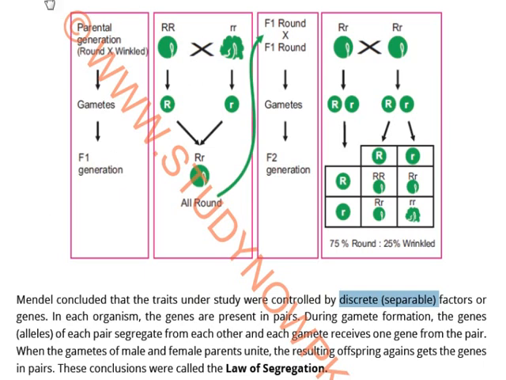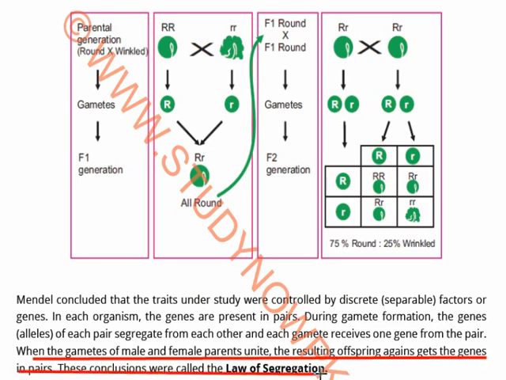These conclusions were known as the law of segregation. So whenever they ask you about the law of segregation, you start from here: during gamete formation, the genes of each pair separate. When the gametes of male and female parents unite, the resultant offspring get the genes in pairs. These conclusions were called the law of segregation.